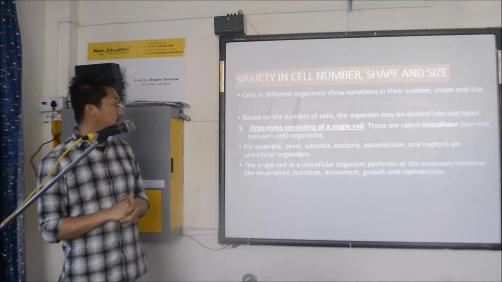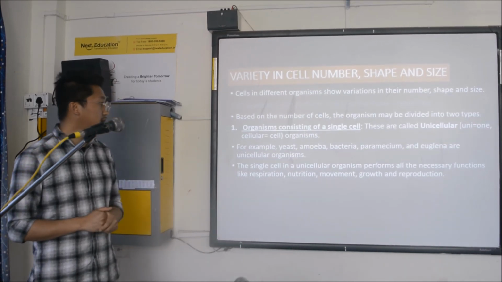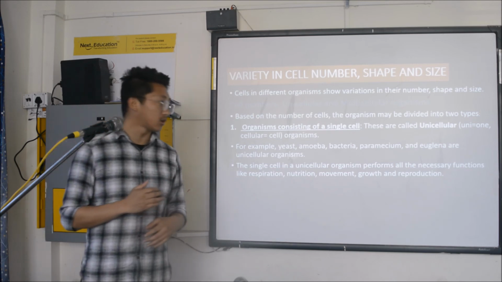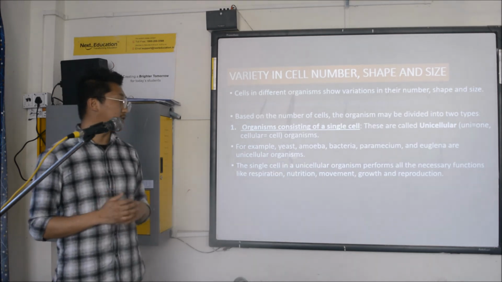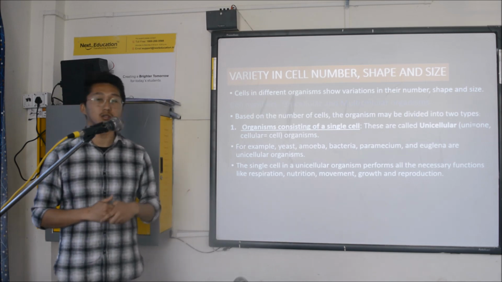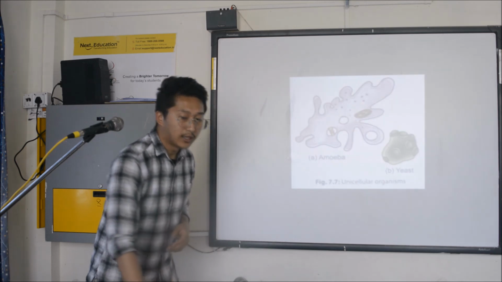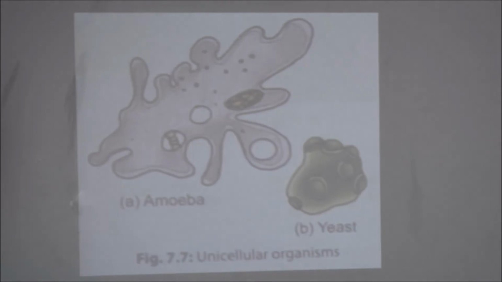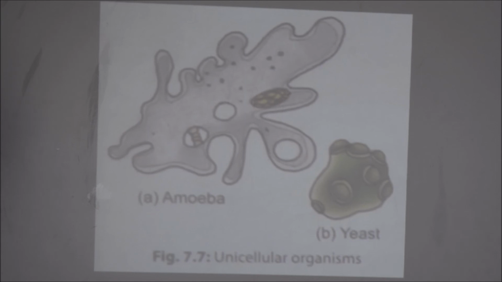The single cell in a unicellular organism performs all the necessary functions like respiration, nutrition, movement, growth and reproduction. So all the basic functions of life are carried out by only one cell. This is a picture of amoeba and yeast, which are unicellular organisms.